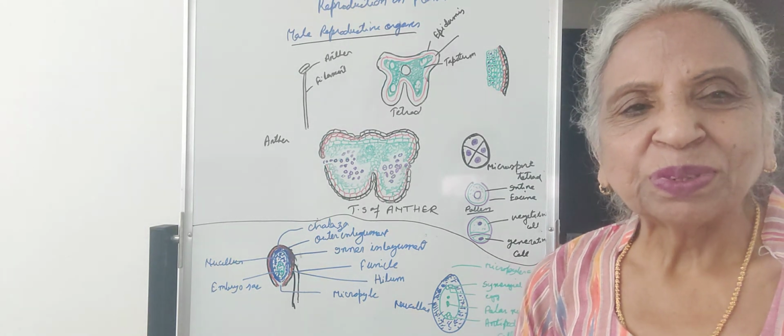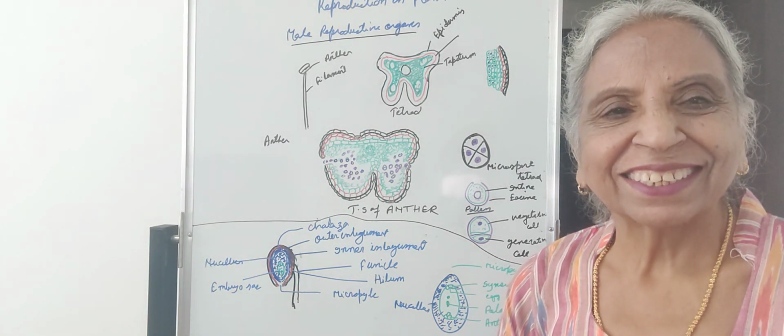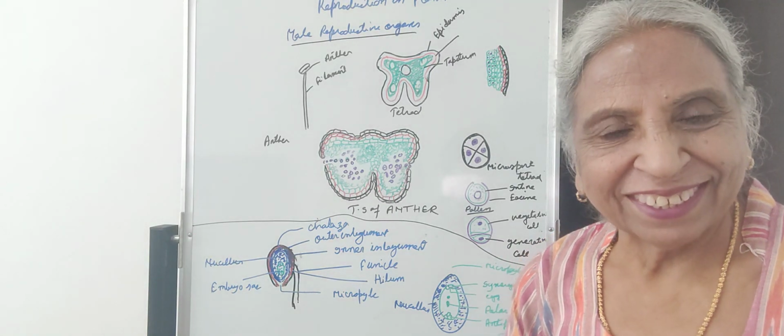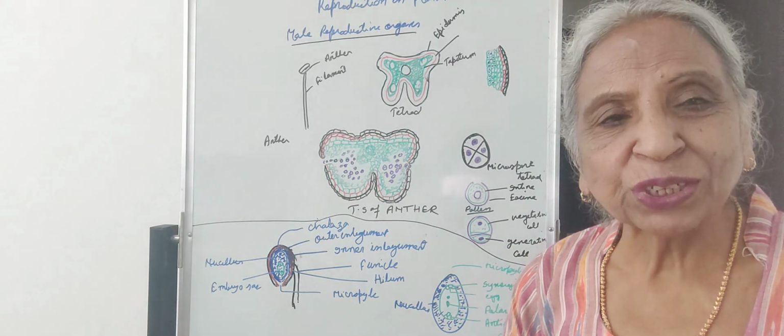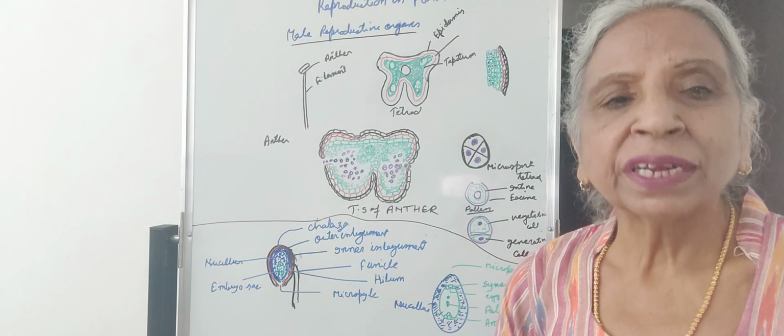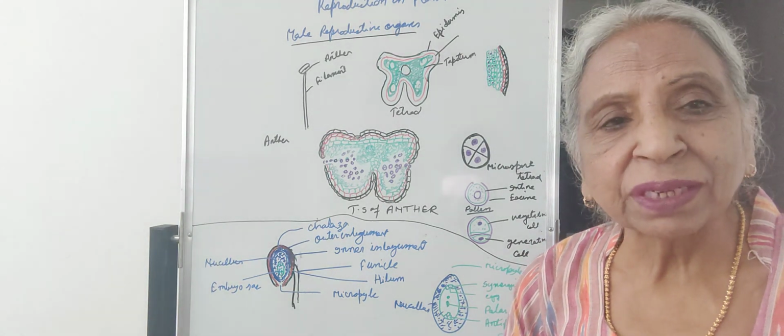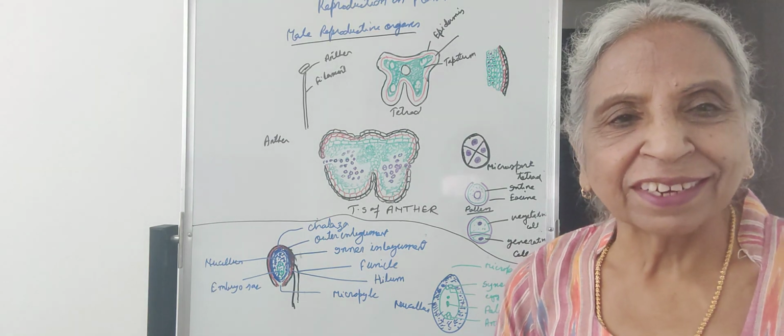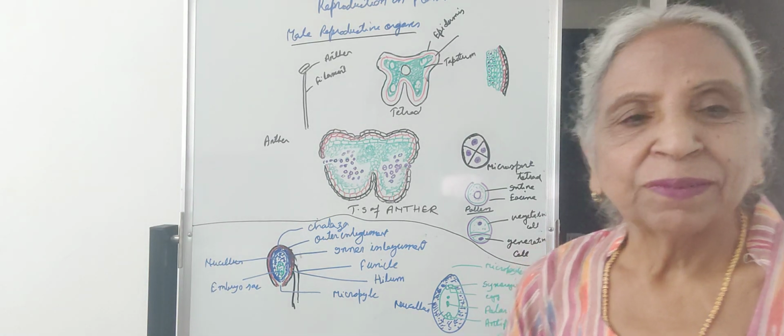Today we will do reproduction in plants. What is reproduction? Reproduction is production of offspring of its own kind by any individual, by any organism, whether it is animal, whether it is plant. That is called as the reproduction.